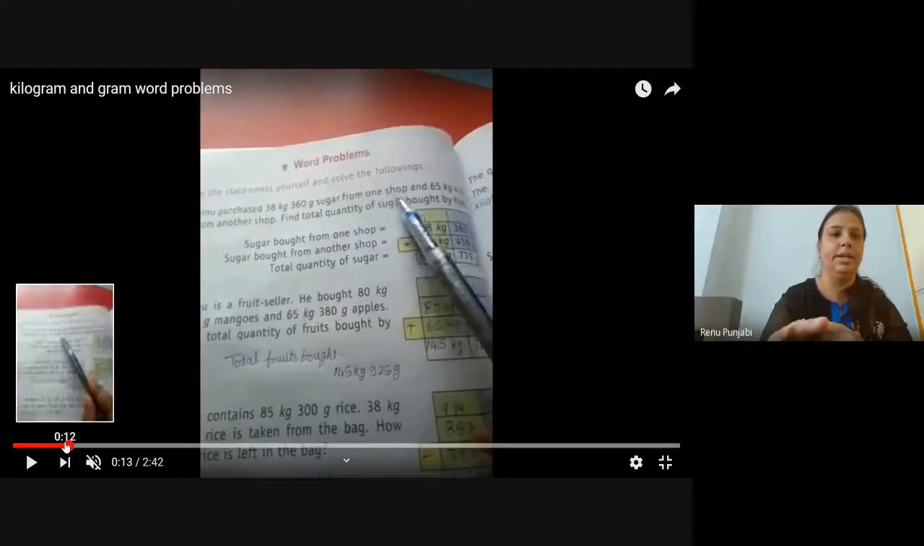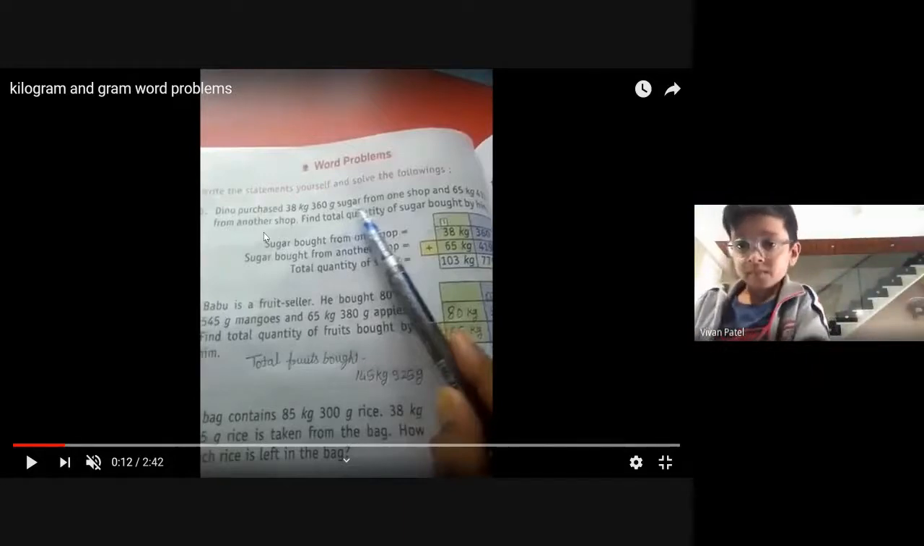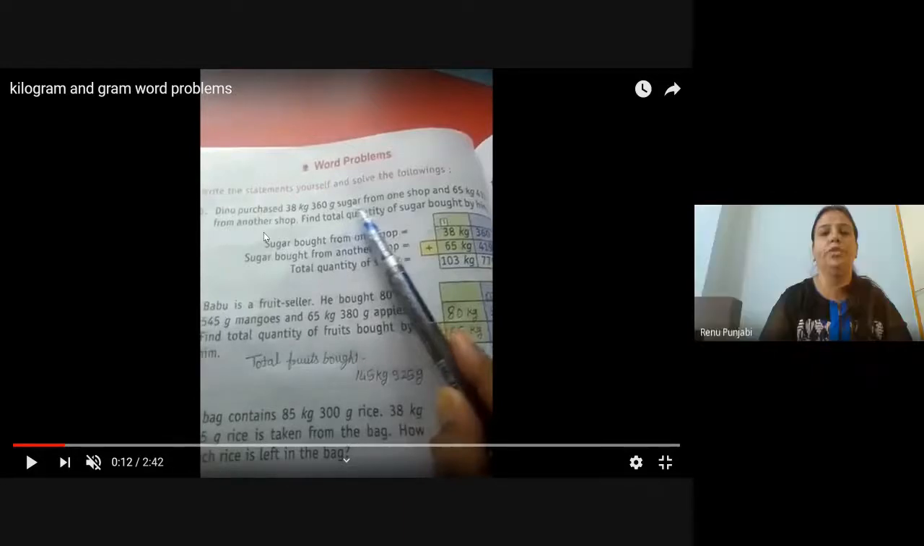We do 2 word problems here in the class, and other word problems I'm going to send you in the classroom. Babu is a fruit seller. He bought 80 kg. How much grams? 545 grams, ma'am, of mangoes and 65 kg, 380 gram of apples. Find the total quantity of fruits brought by him. In the second one also, you have to write the statement and then solve.